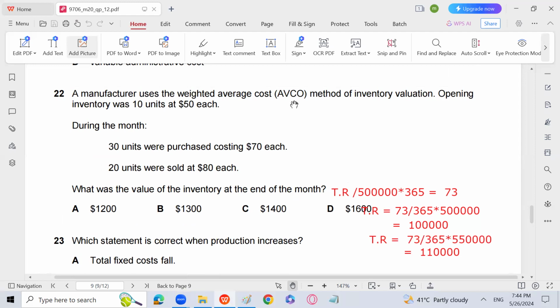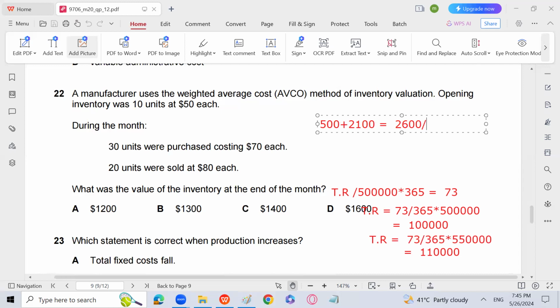So we have to go for the average costing method. 10 into 50, that is 500. Then 30 into 70, that is going to be 2100. So 500 plus 2100, the total amount is going to be 2600, divided by total units. Total amount divided by total quantity, we will get the per unit price, right?